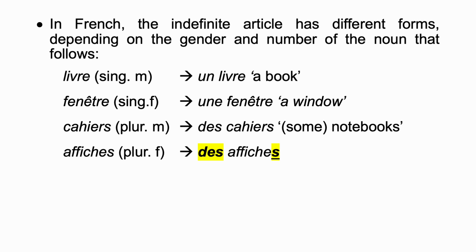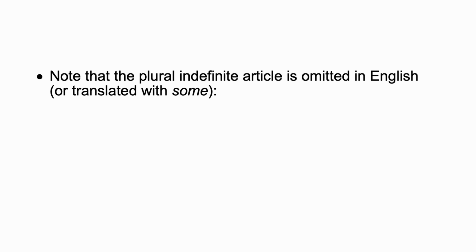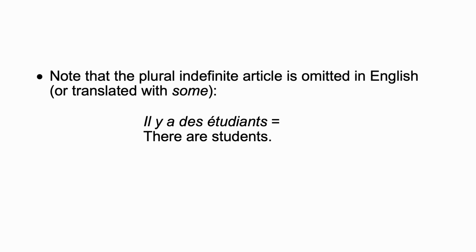Repeat, des affiches, which can be translated as posters or some posters. Note that the plural indefinite article is omitted in English or translated with some. Il y a des étudiants may mean there are students or there are some students.